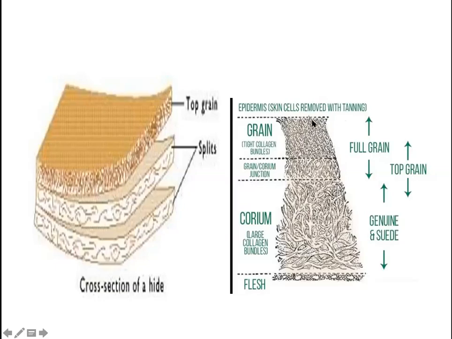This area, you can see my pointer, will contain a lot of collagen, which gives strength to the skin. As the age increases, the intermolecular cross linkage in the collagen becomes stronger and stronger, and that is why we find the meat is also becoming tougher and tougher. Not only that, the collagen is present everywhere: perimysium, epimysium, endomysium, all these places. So as the age increases, the cross linkages become stronger and stronger.